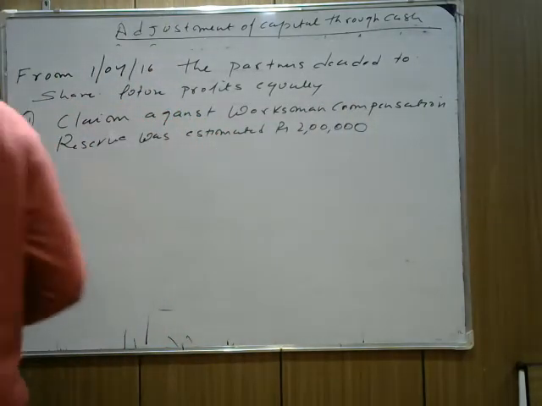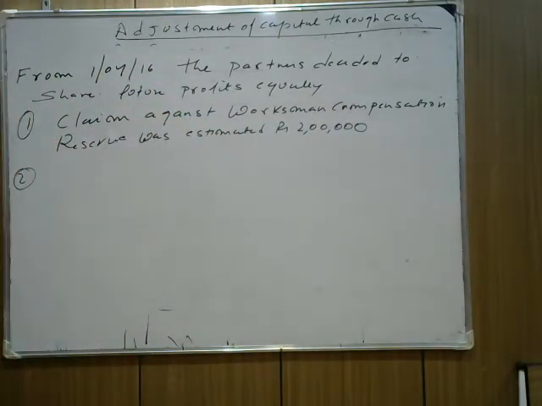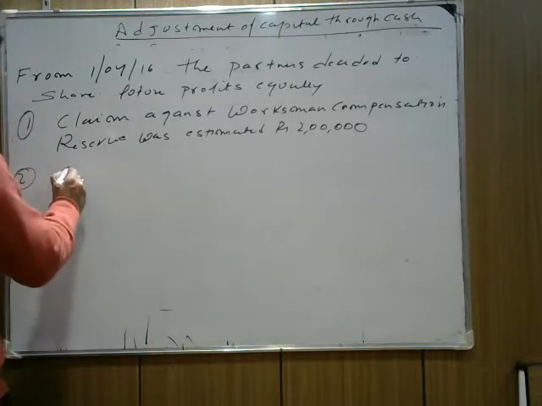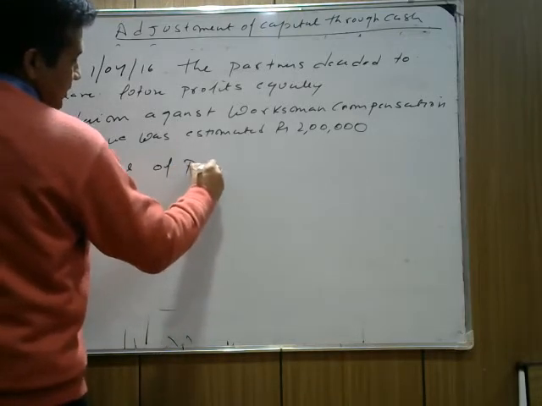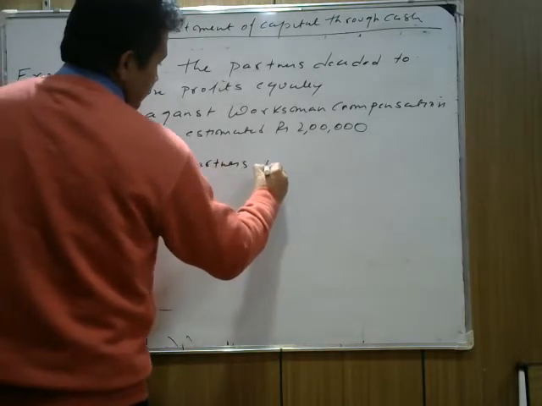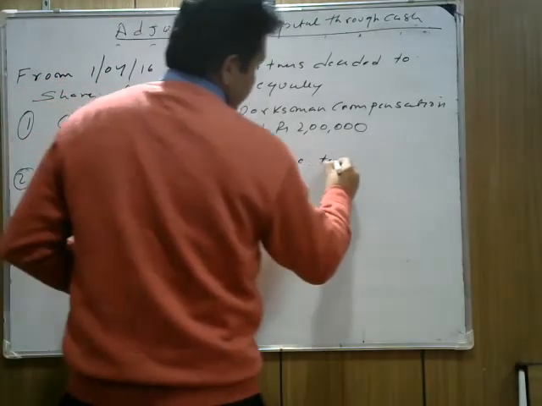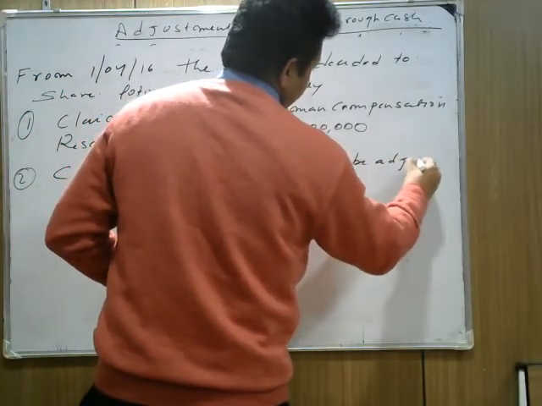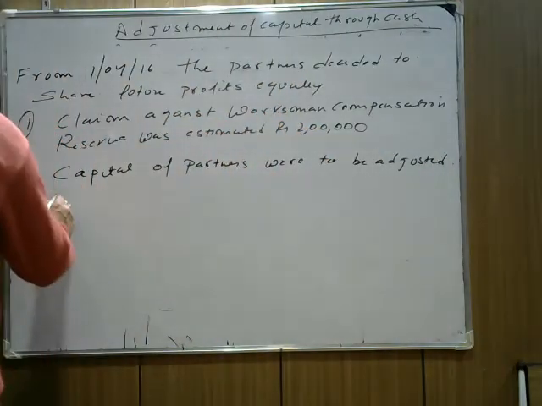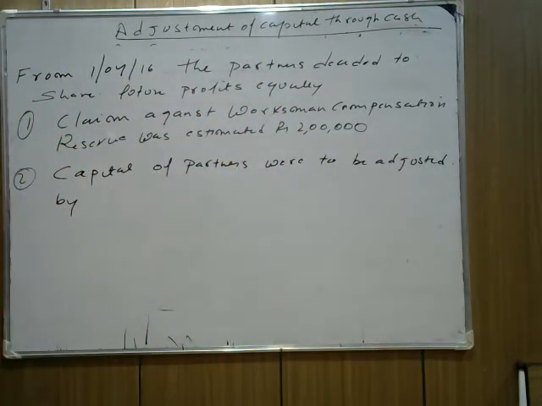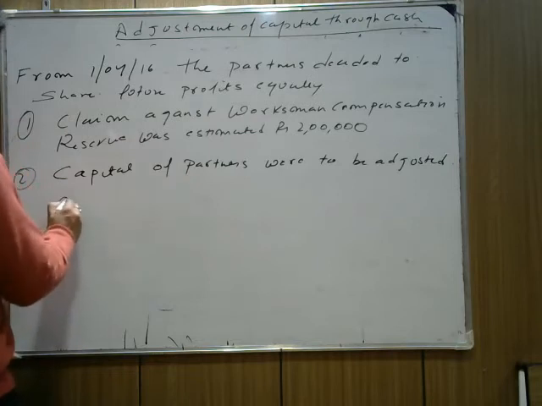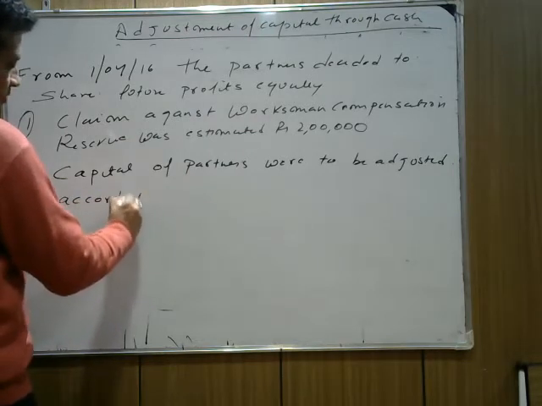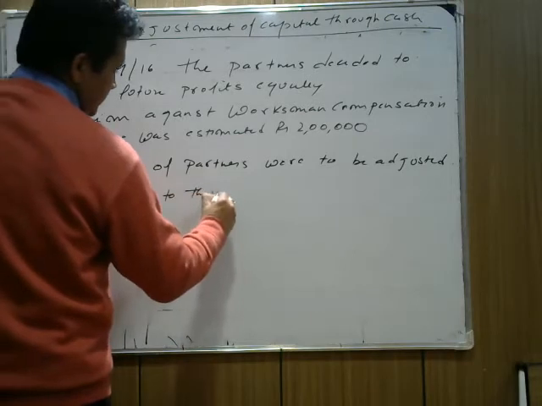The second term is given in the question. They say that capital of the partners were to be adjusted. Now listen to the question, this is the important part. Capital of partners were to be adjusted. Last time we studied the opening current account, but here capital is adjusted according to their new profit sharing ratio.